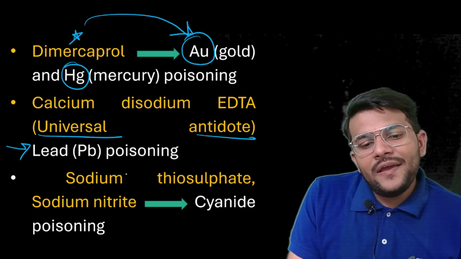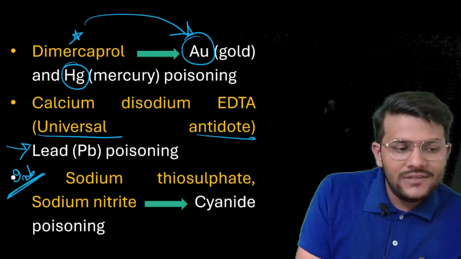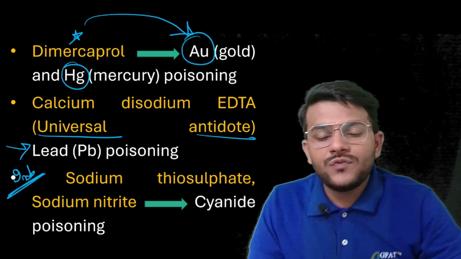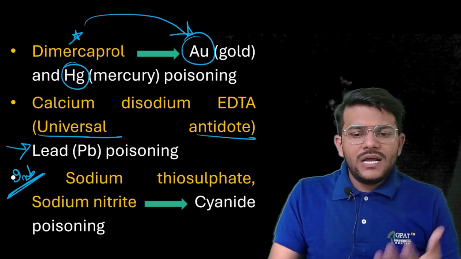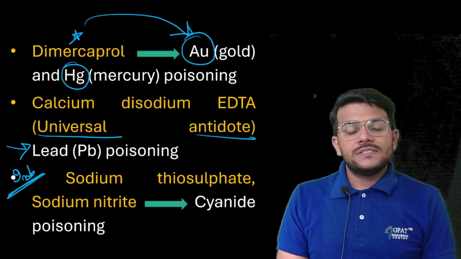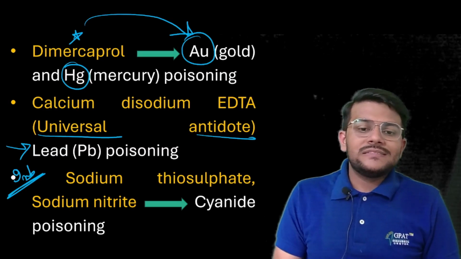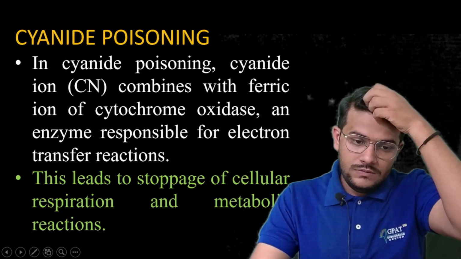Sodium thiosulfate or sodium nitrite, most important, students, it is very important. This question was asked many times previously, like what is the antidote of cyanide poisoning? And many times students get confused about what exactly the antidote is for cyanide. So sodium thiosulfate and sodium nitrite are the antidotes for cyanide poisoning.